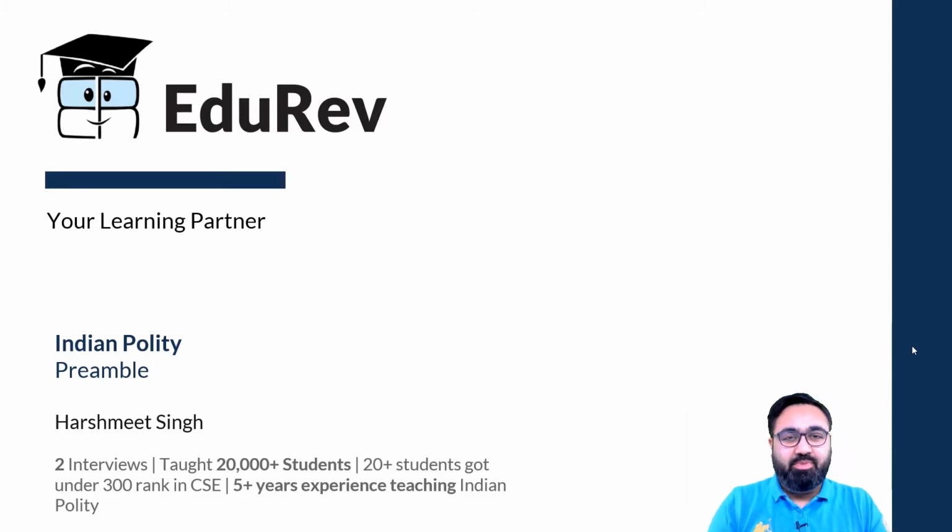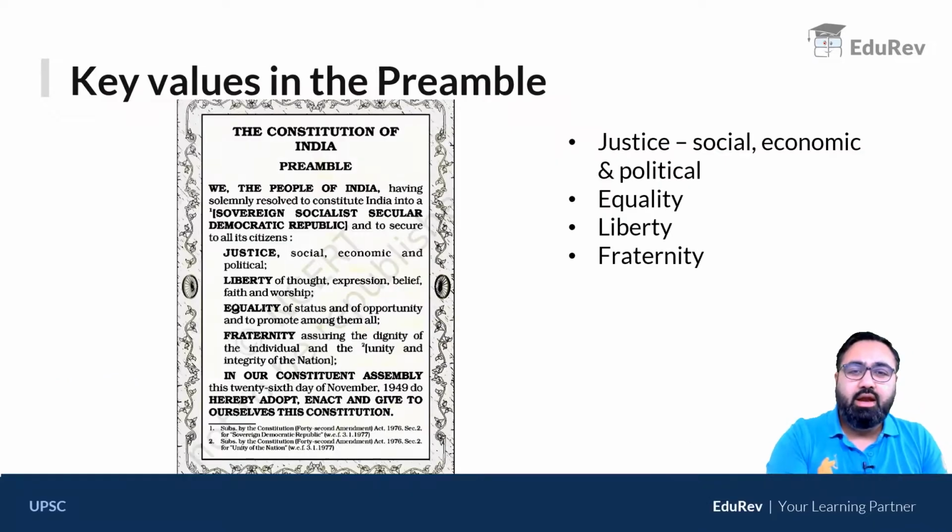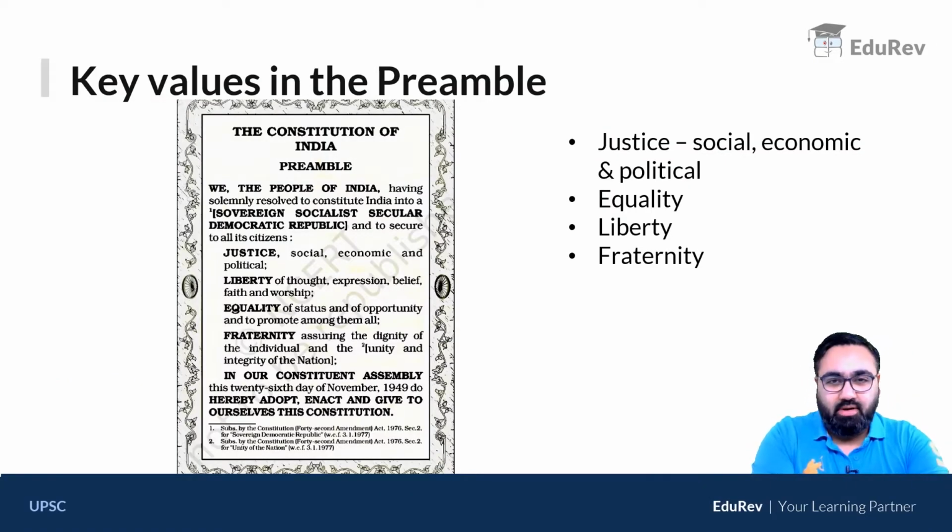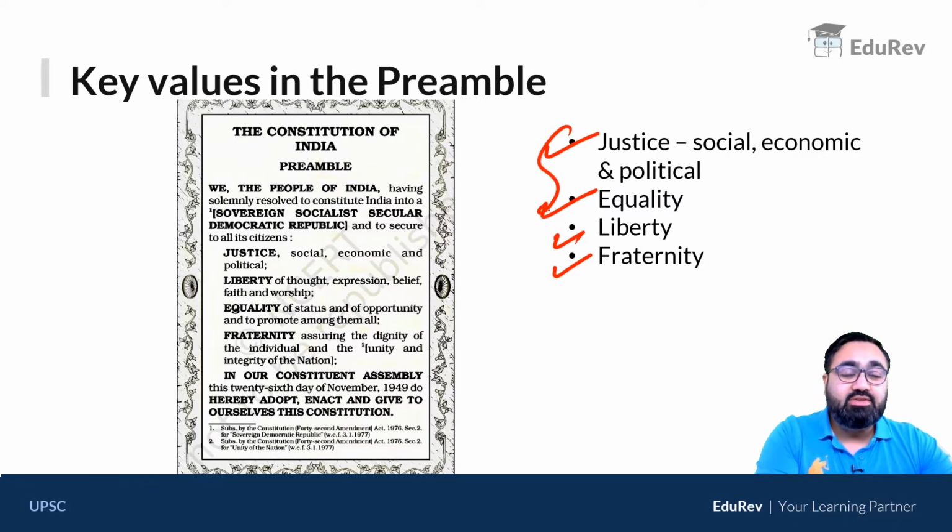In this lecture, we will be discussing some important facts about the Preamble and the importance of those facts from the examination point of view. Let's start. Now, the key values of the Preamble, as you can see in your NCERT book, are justice, equality, liberty and fraternity. Understanding these four is just as important as understanding sovereign, socialist, democratic, republic, secular.